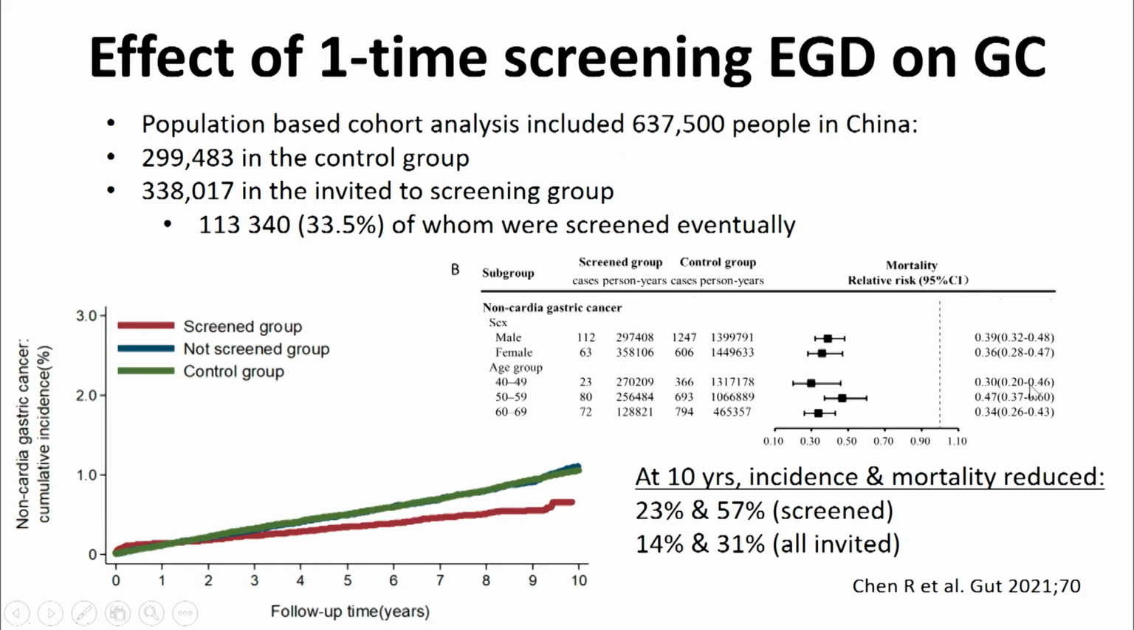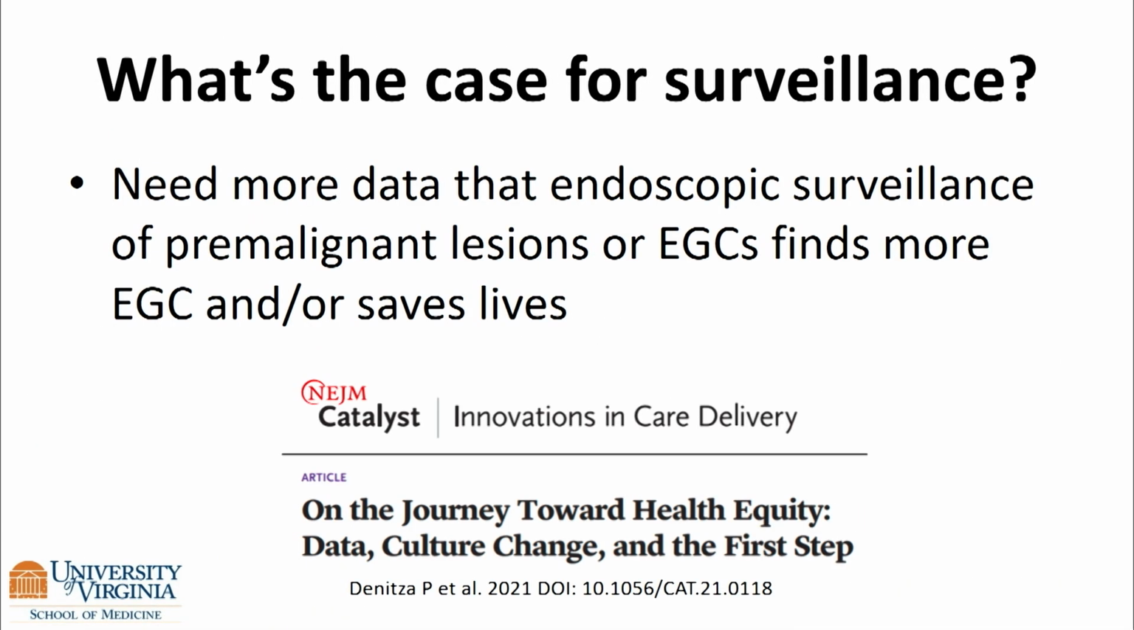And it went well. So the effect of one-time screening was described in this recent paper in Gut. In this study out of China, over 600,000 participants, they're about evenly divided into control versus a screening group. And only about 1/3 of these patients who were in the screening group went on for one-time EGD. And they found that over 10 years, the incidence and mortality was reduced 23% and 57% respectively in those who were screened. And if you take all comers, like an intention to treat, all invited, still incidence 10% or 14% and mortality 31% decrease. So just the effect of a one-time screening EGD. What's the case for surveillance then?